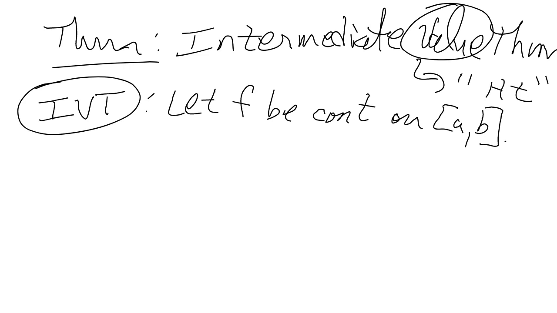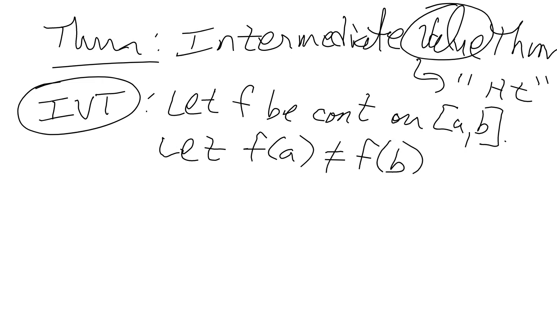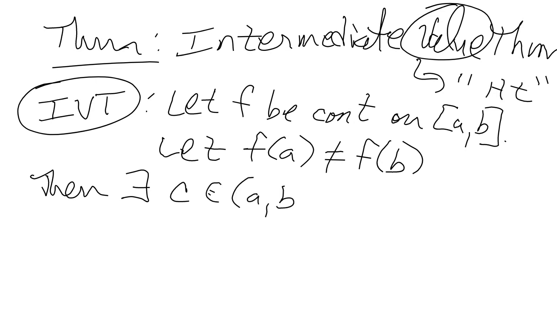And then the other thing, instead of having opposite signs, which if the endpoints had opposite signs, they can't be equal. If one's positive and one's negative, they can't be equal. But in this case, all we need is that the endpoints are not the exact same height. Okay, so f of A and f of B are not the same. Then what can we say? Then there exists a C strictly in between A and B, such that what?